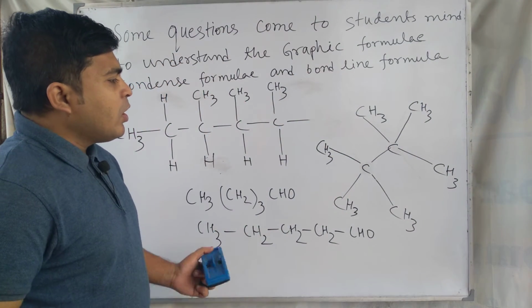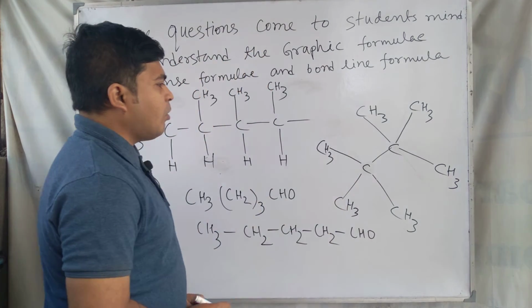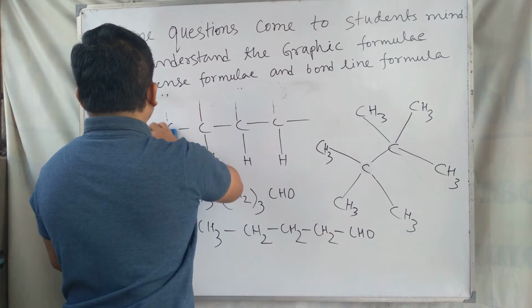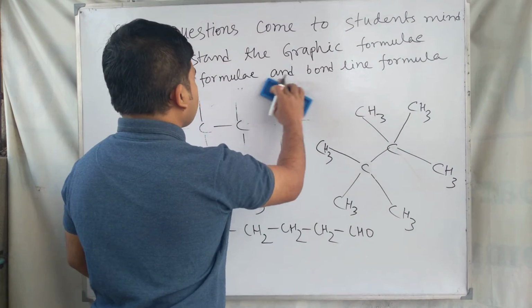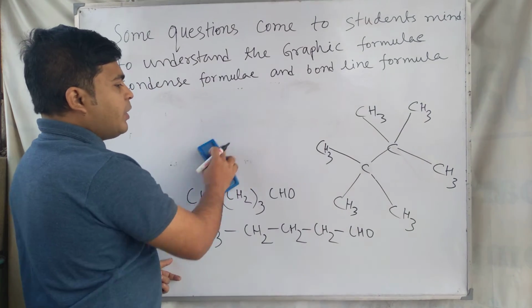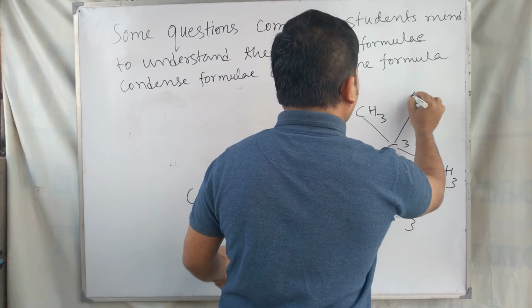Structure completed. Now the question is, sir, can we write this organic compound in straight chain form? Yes, you can write it. In straight chain form we have to number it like 1, 2, 3, 4.